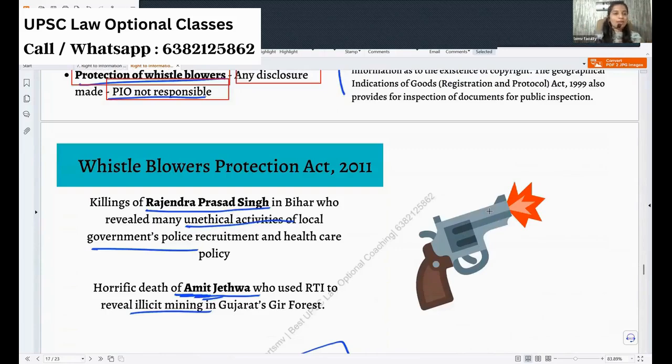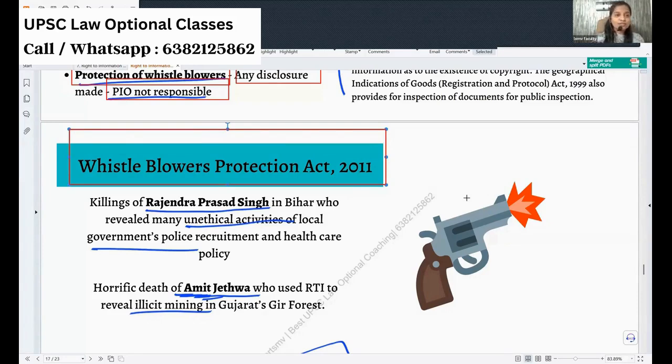And now coming, we all spoke about information. You give the information, you give the information, you give the information. But once I am giving the information, I will be killed because that information is against the government. Who will protect me? For that, we have the less effective act, which is the Whistleblowers Protection Act of 2011. I should say that once your name is out, it's very difficult to stay safe.